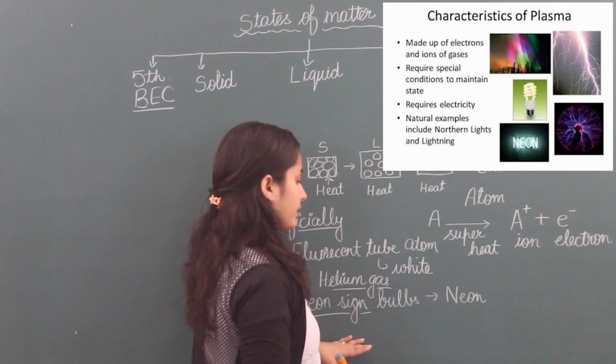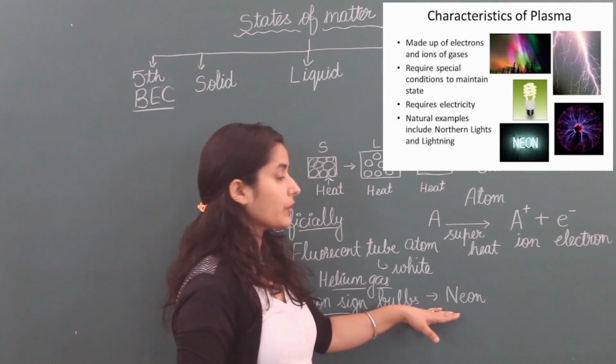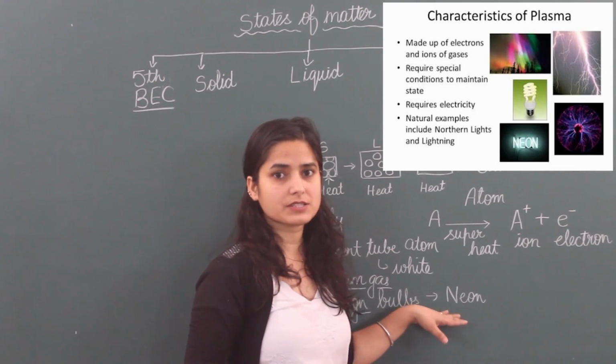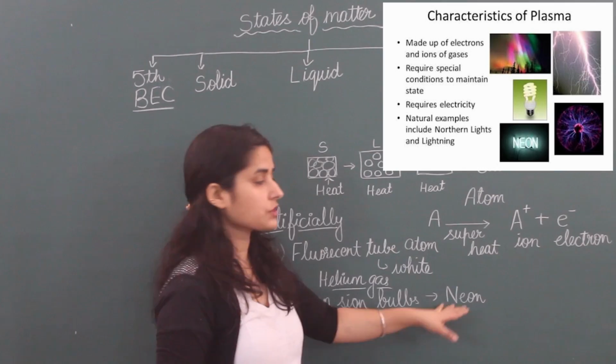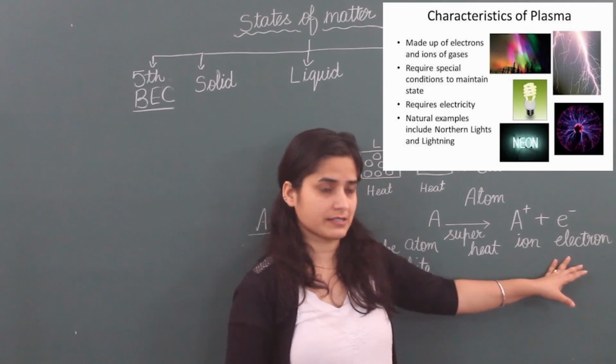That is also due to plasma. In that, neon gas is filled in tubes. When electricity is passed, when the switch is on, this neon gas converts into its ions and electrons and plasma is released.